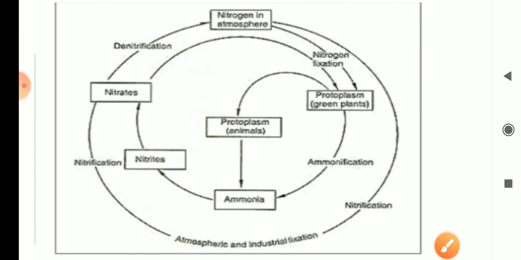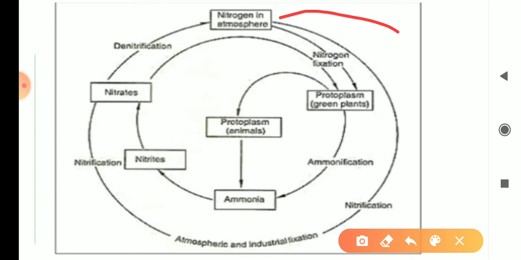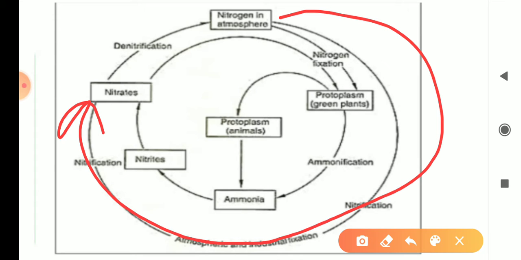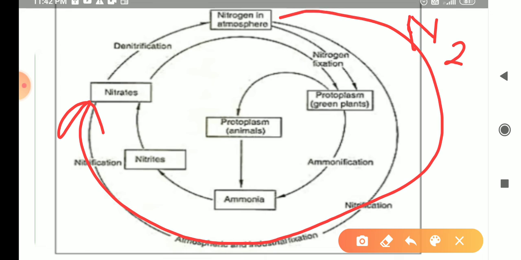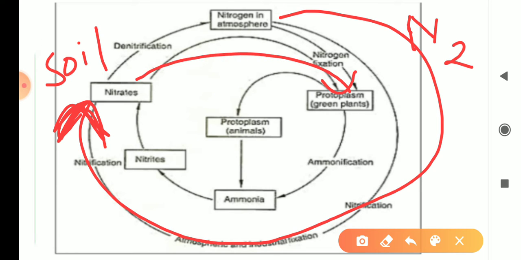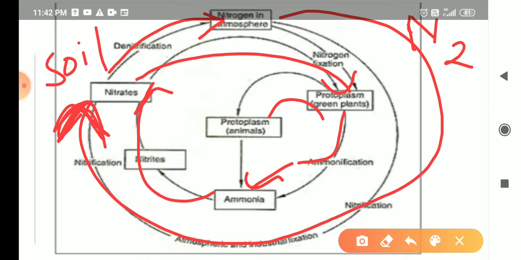And one more cycle we can see here. This nitrogen is coming here directly. Rhizobium bacteria are present in soil. These rhizobium bacteria convert the free nitrogen of air into nitrates, and it gets stored in soil and is taken up by plants. And when animals die, it converts into ammonia and again back to nitrates, and it comes into the air.